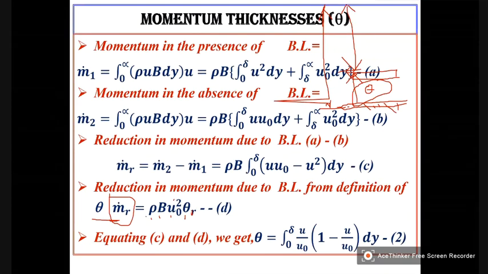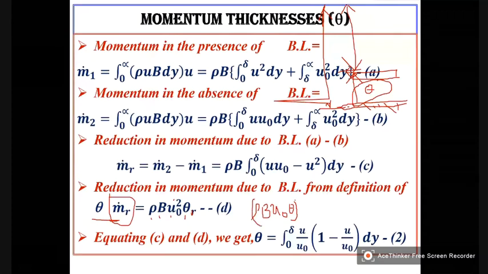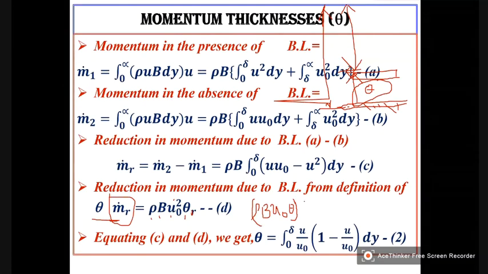Rho b u naught theta is the reduction in volume.